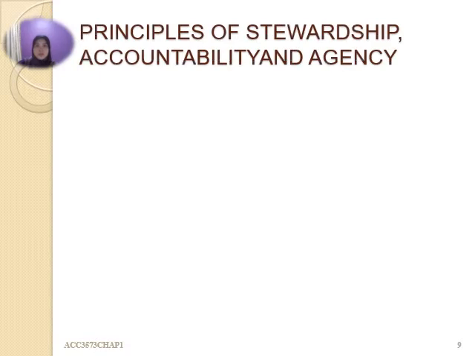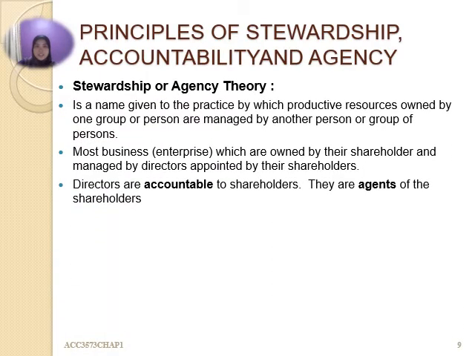Okay, so we go to the principles of stewardship, accountability, and agency. So stewardship agency theory, what is it? That is the name given for the situation in practice where productive resources owned by one group are managed by another person or group of persons. So normally we have a business, so we have money, and sometimes our business is owned by shareholders, and these shareholders will appoint someone to be a director to manage the shareholders' property in the business. So we call it the director being accountable to the shareholders, and sometimes we call the director an agent to the shareholders.